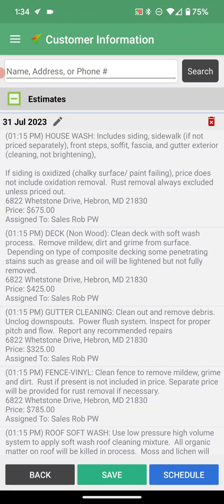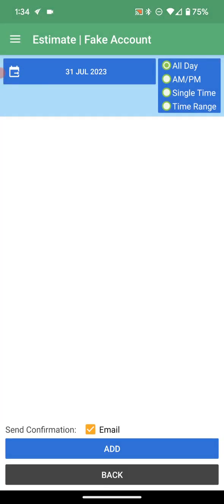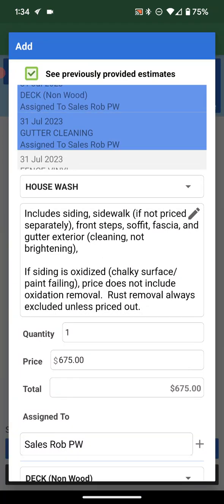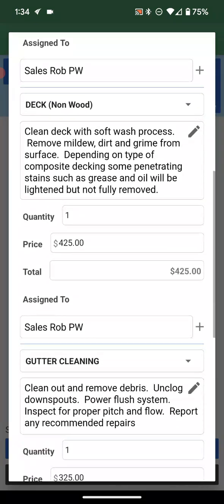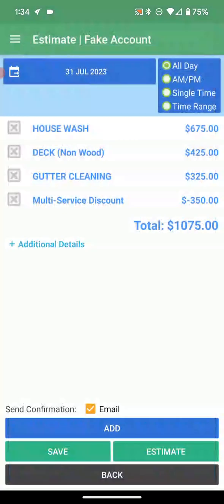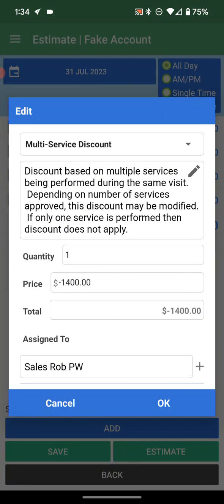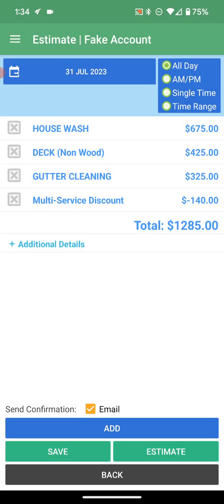So estimates, let's say they said, you know what, hey, I want just an estimate for just the things that I want to get done. So previously provided house, deck, gutter cleaning, and the multi-service discount, which was not $350. I think it was $140, not $1,400. Okay, so $1,285. That's what they want to do. Can set it for a different day for an estimate and put that time. I forgot to hit that.